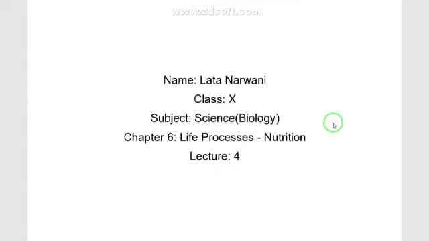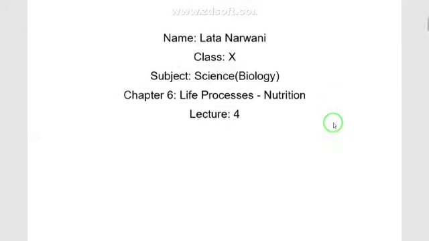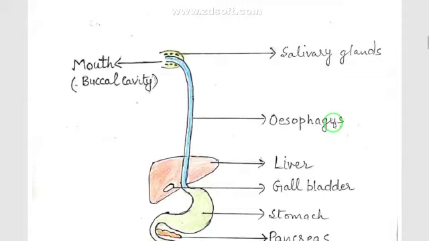Children, last time we were discussing the life processes, nutrition, and we had discussed the human digestive system and the function of the mouth in the process of digestion. So we had discussed how the teeth help in chewing the food, and the tongue mixes the food and the saliva, and the salivary amylase which is secreted in saliva helps in digestion of starch. Now today we'll study further after the mouth.